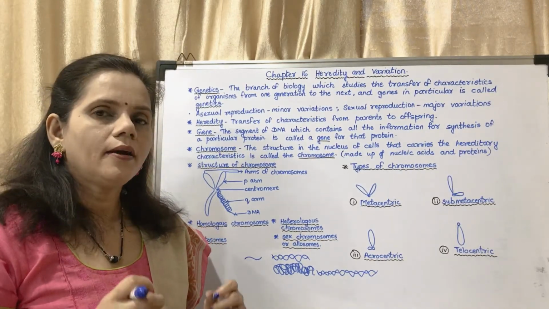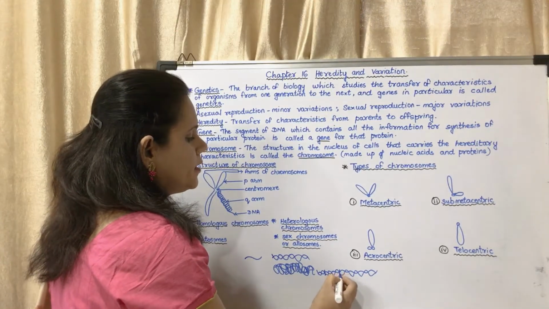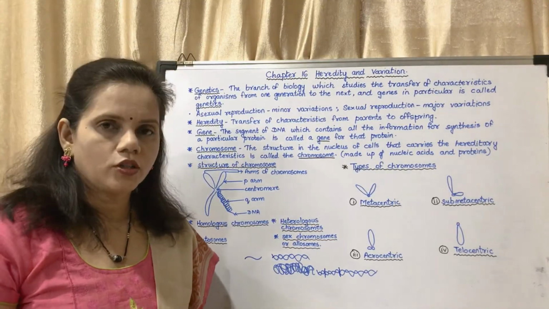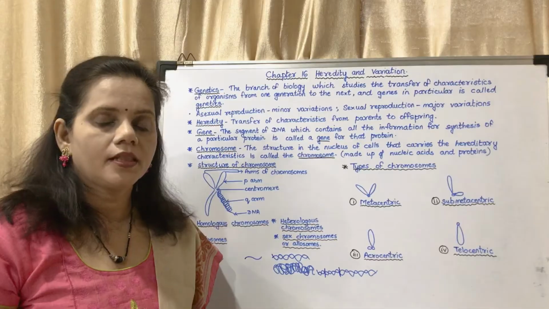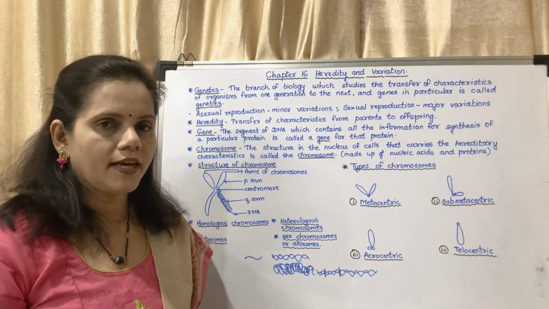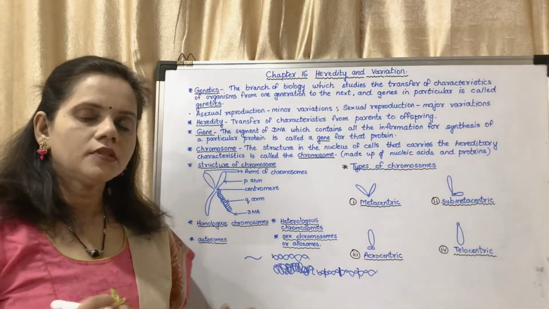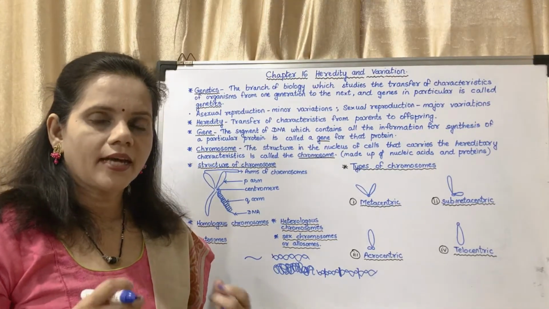Consider from here to here, that is coding for the color of the hair. It is a characteristic, color of the hair. From here to here, it is coding for height of the person.